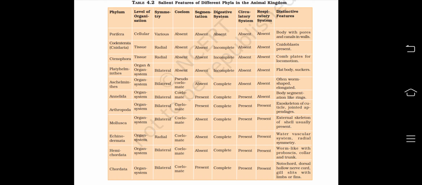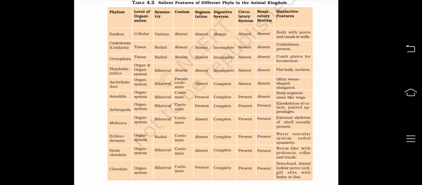Second phylum is Coelenterata or Cnidaria. Tissue level of organization, radially symmetric, acoelomate, which is coelom is absent. Segmentation is absent, digestive system incomplete, which means they have mouth only, they don't have anus, only one opening. Circulatory system is absent, respiratory system absent. Distinct feature is cnidoblasts, which are a type of cells present on the tentacles for grasping or capturing the prey.